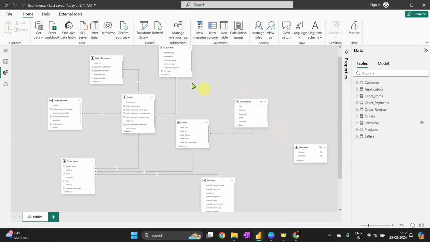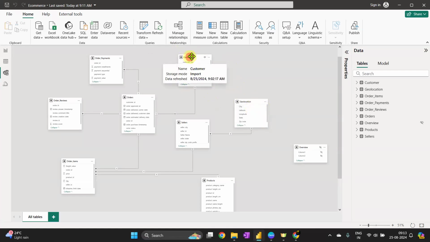Correct. As I also said, we have to understand the focus point of our data, or the focus point of our overall dashboard. If your project is seller oriented or orders oriented, where you want to focus more on your orders, then seller would be the table where you connect your geolocation. But if your final reporting is more focused on the customer, like where the customer is from and all of that information from the customer's point of view, then I would have connected the geolocation with the customer.